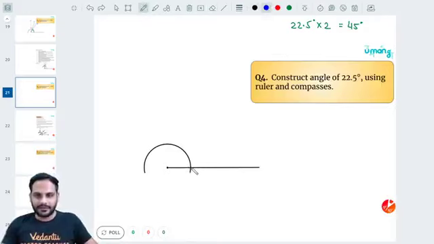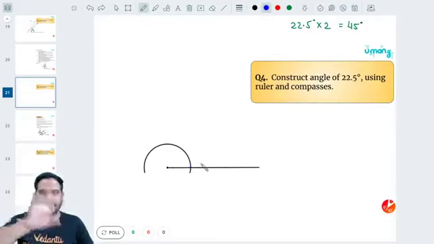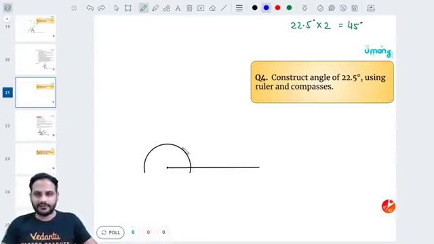So keep the tip of the compass over here, keeping the compass length same. When you are drawing angles, don't change the compass length. First cut over here, second cut over here, then this is 60, this is 120. From 60, one cut here at the top, from 120, another cut here at the top. Draw the line through this intersection point, you will get your angle of 90 degree.